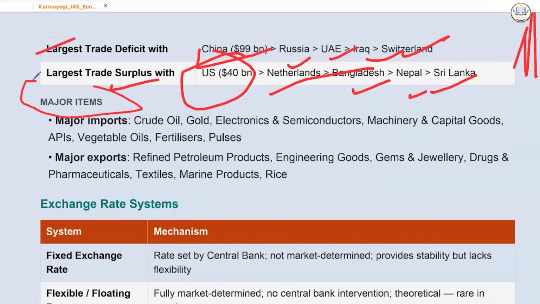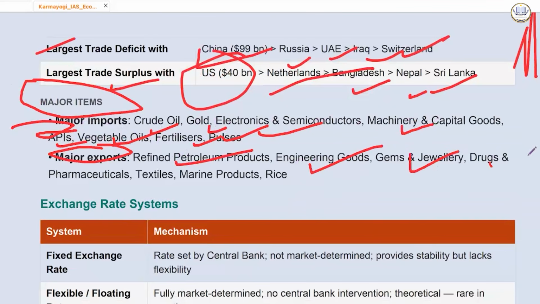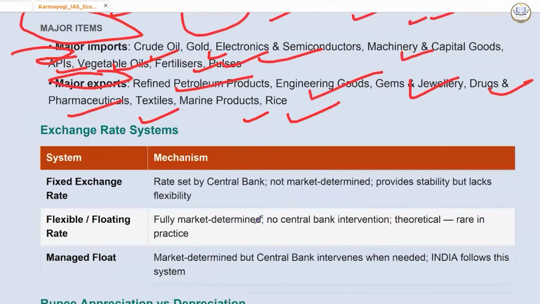If you see, the major items that we import are crude oil, gold, electronics and semiconductors, machinery and capital goods, APIs for our antibiotics, vegetable oils, fertilizer and pulses. Major exports are refined petroleum products, engineering goods, gems and jewelry, drugs and pharmaceuticals, textiles, marine products and rice.